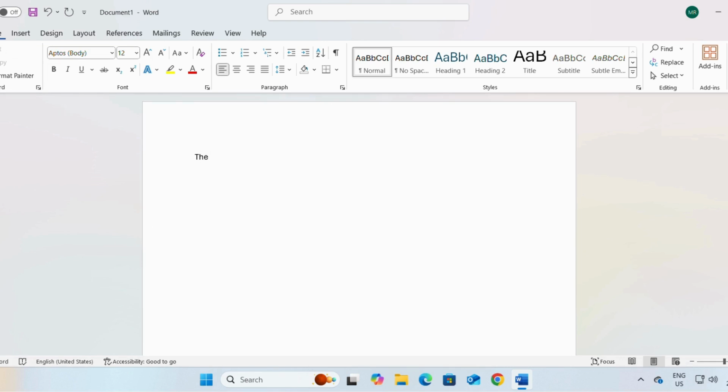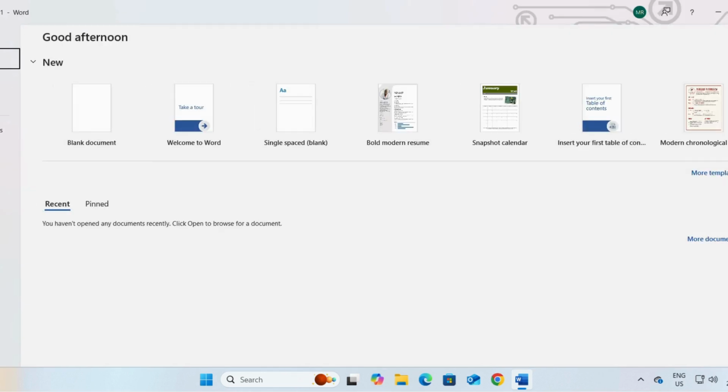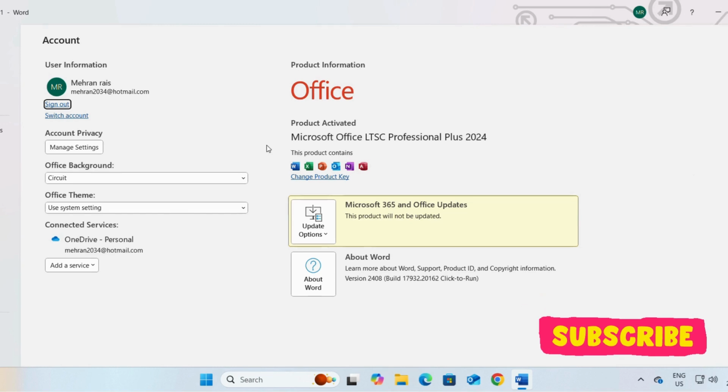If we click on File, More, Account, you can see that we have installed Microsoft Office LTSC Professional Plus 2024, and you can see that the product is activated. So in this way we can install and activate Microsoft Office LTSC Professional Plus 2024.